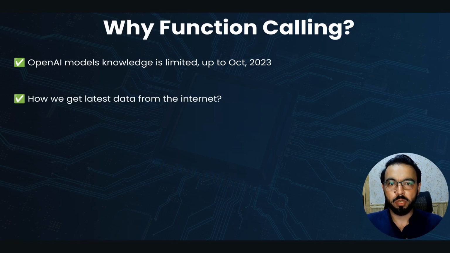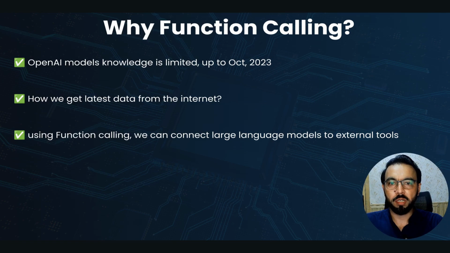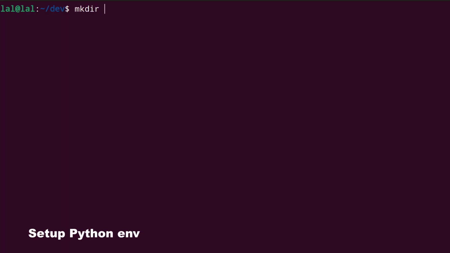The other reason we are using function calling is to get the latest data. Using function calling, you can connect your large language model to external tools. It could be Wikipedia, it could be some weather API. So now let's try some practical chat completion, where we will implement OpenAI function calling using Python on top of GPT.